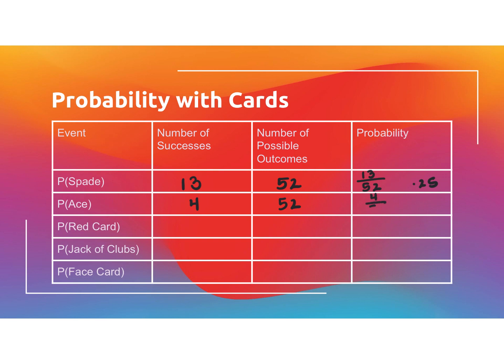There's 4 of those out of 52 total cards. If I were to divide those out, this is going to be a 0.08 once it's been rounded. Okay, a red card. Well, remember that the diamonds were all red and the hearts were all red. So there are 13 diamonds and there are 13 hearts. So altogether there's 26. So 26 total red cards.